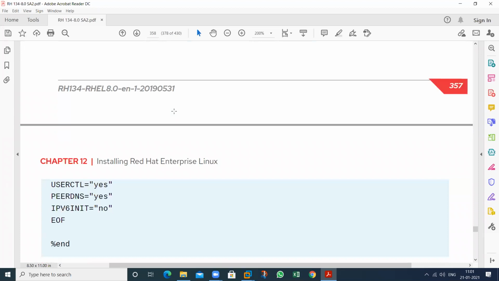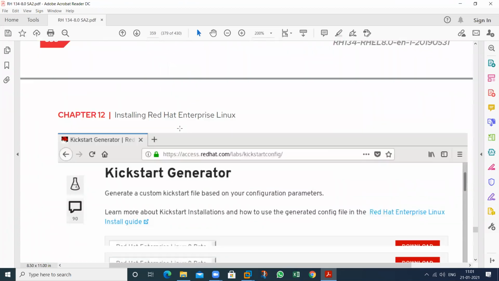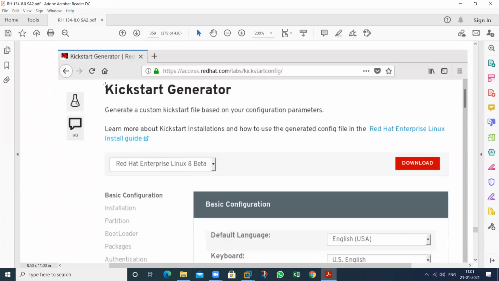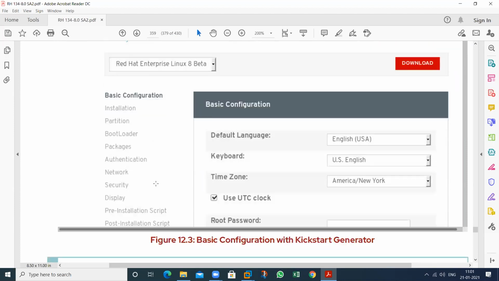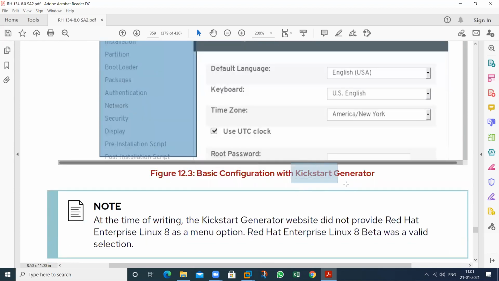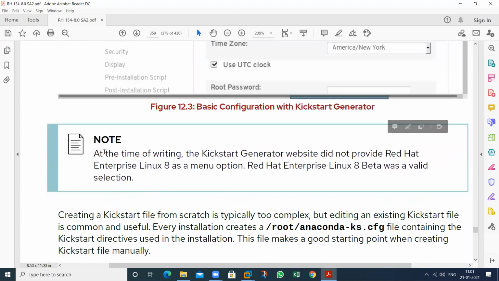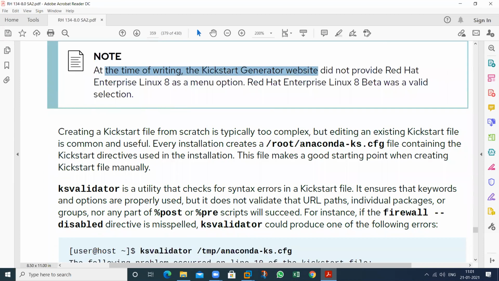How to write the kickstart file. And this is the CLI mode. By using this one, we can create the kickstart file. So use this one. Then RHEL 8 beta version. All these things. This is the basic configuration. KS kickstart generator. This one. So this is known as Anaconda. It's a program that uses the KS, kickstart configuration file.